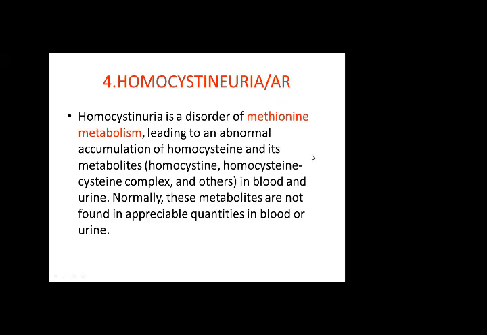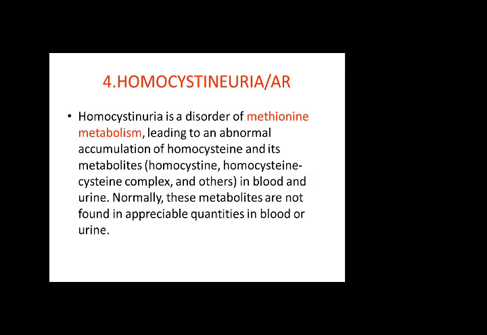So number 4 IEM is homocystinuria. This is also an autosomal recessive disorder, and a disorder of methionine metabolism. You should know which type of disorder this is, but also what the mechanism is. If it is an enzymatic defect, which enzyme is involved, what is the result, what are the major components, what are the ultimate end products, and where the defect is lying.